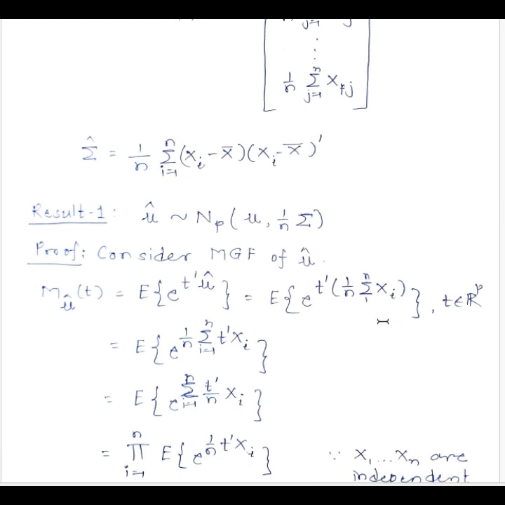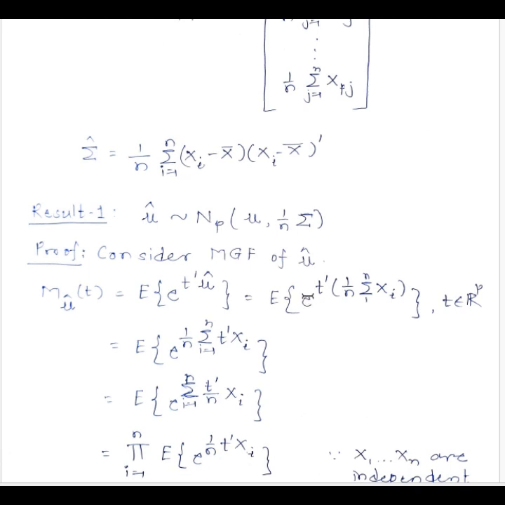Now a simple way to proceed is to ask, what do we have and what do we want? What we want is the moment generating function of mu hat, which looks like this. And what do we have? Each of the xi's follows p variate normal distribution with mean mu and variance covariance matrix sigma. So we have their moment generating function.